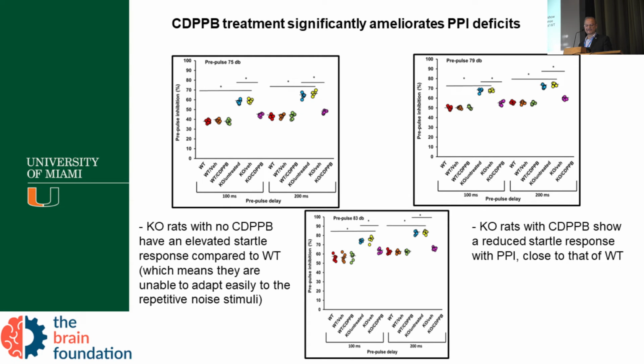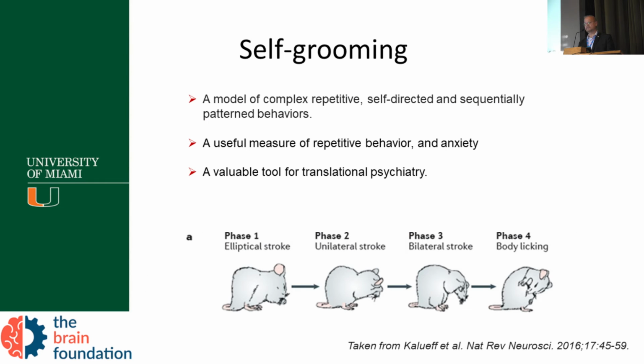The knockout rat with no CDPPB have an elevated startle reflex compared to wild type, which means they are unable to adapt easily to the repetitive noise stimulus. But when we treat them with the CDPPB, we have a reduction of startle reflex that is very close to the wild type.